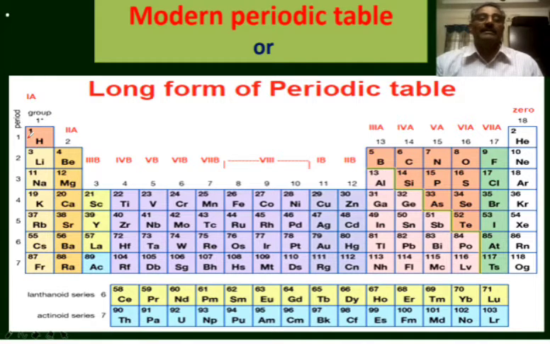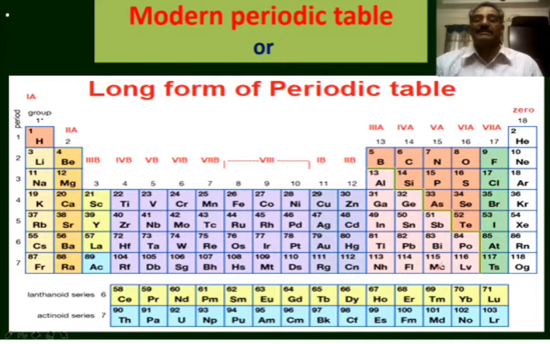Here, all the normal elements are kept in A subgroups: the first two groups, and groups 13 to 17, that is third A to seventh A, and the 0 group. These are the normal group elements.